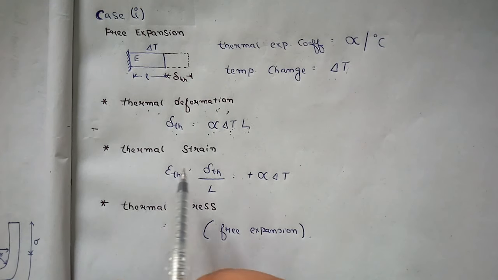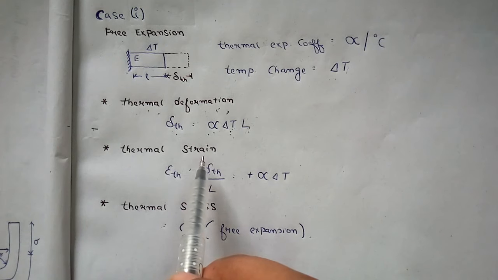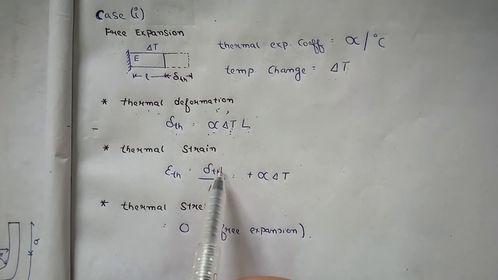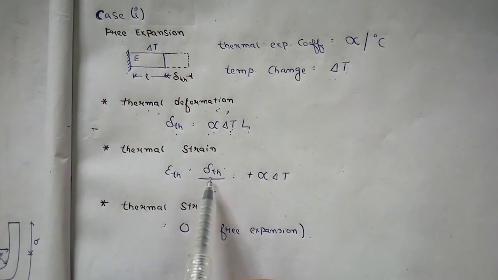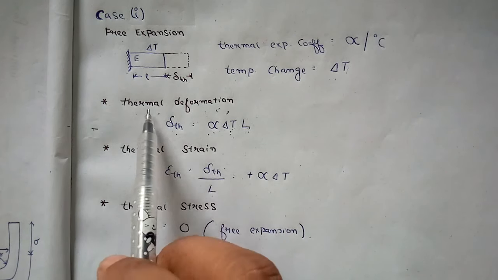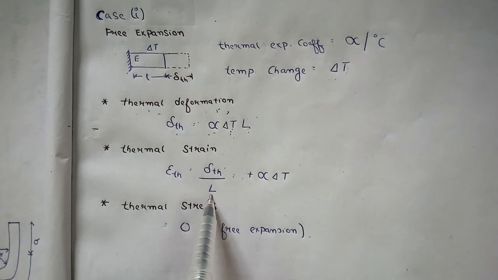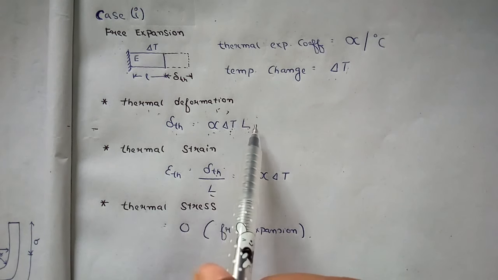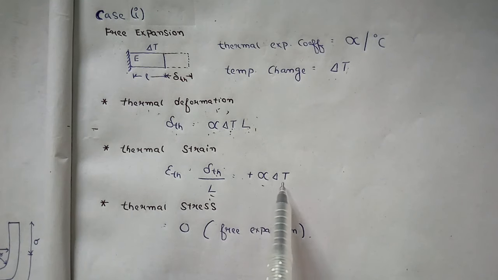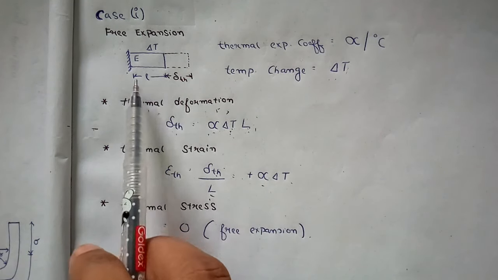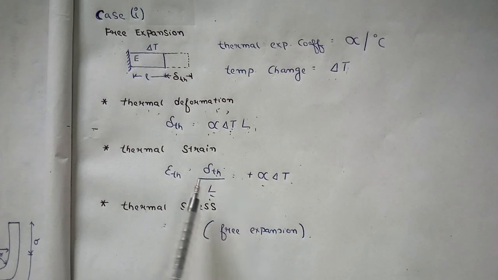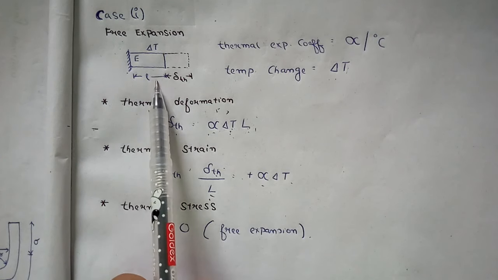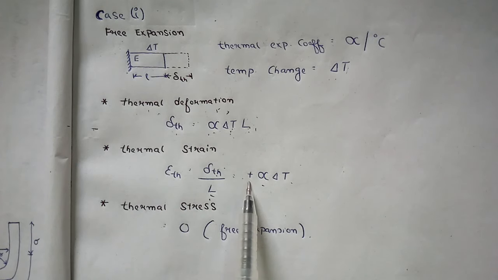Now what is the thermal strain? We know that strain is equal to change in length divided by the original length. So here the thermal strain is the change in length due to thermal expansion, that is the thermal deformation, divided by the original length. That will be equal to alpha delta T L divided by L, which equals alpha delta T. As it is expanding, we have written the positive sign. If it is a case of contraction, then we will obviously write the negative sign.